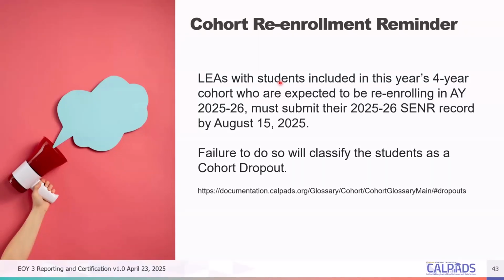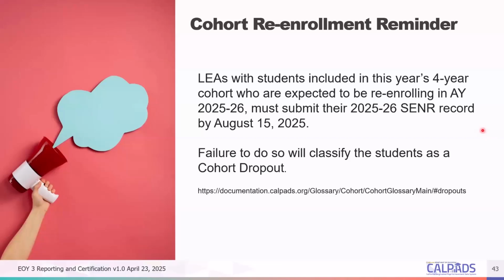For any fifth year senior, regardless of if they're special ed or not, if they are returning for another 12th grade year, use E156. CalPADS will give you an error if you use E155. Yes, too many changes in CalPADS now. So yes, use E156 for returning students next year.